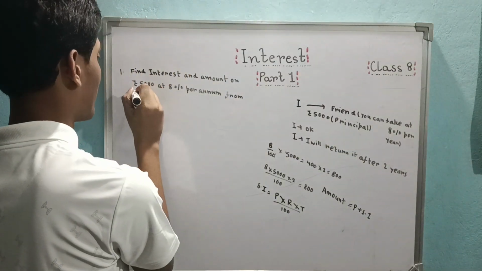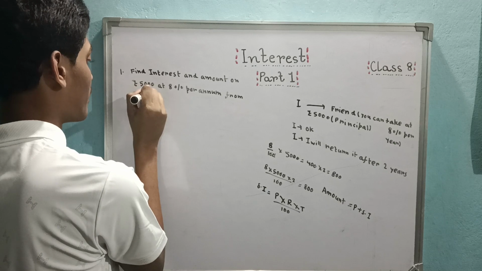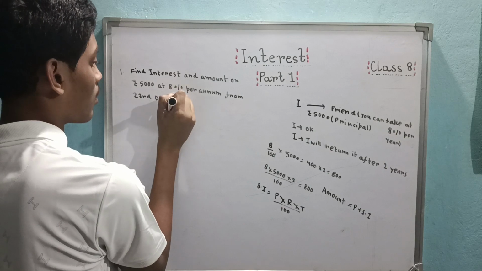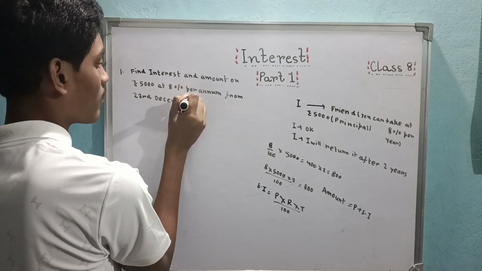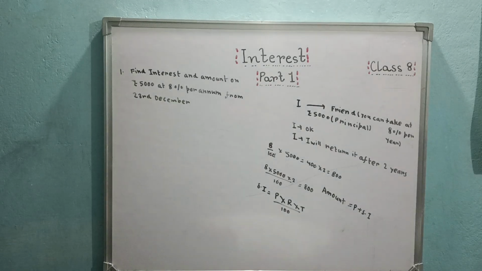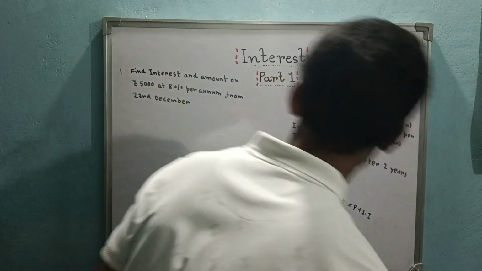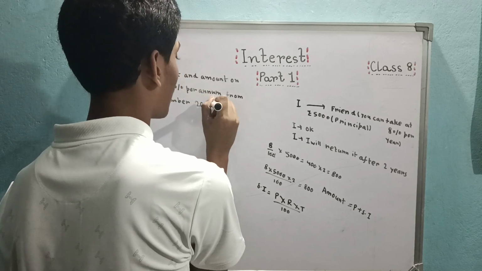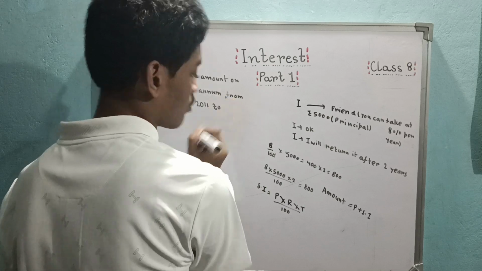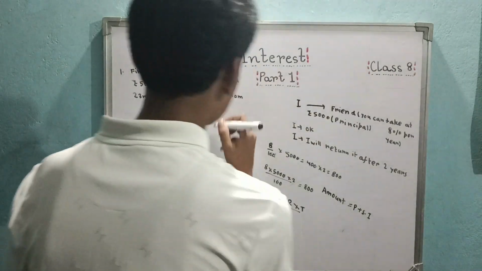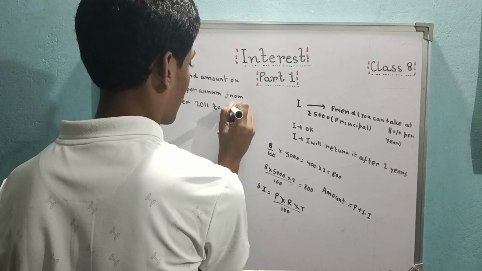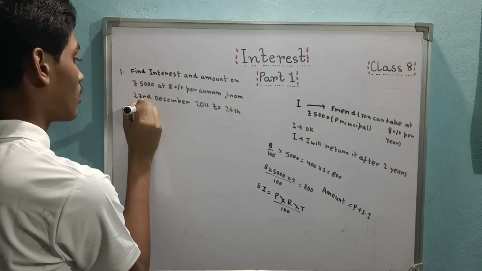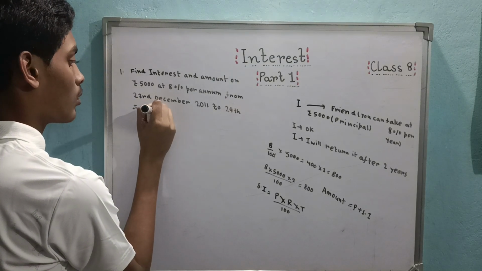Now, what is that, you will be asking. We will see. From 23rd December 2011 to 29th July 2012.